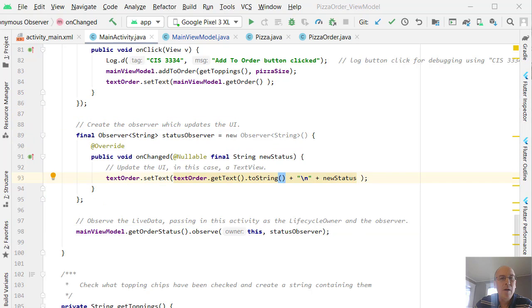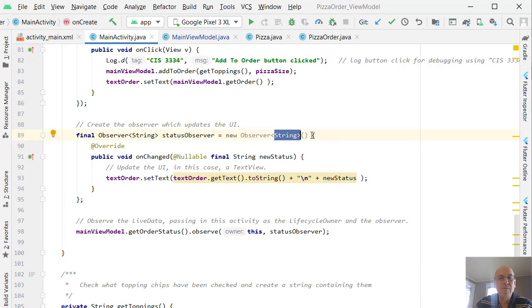Again, first we're going to declare an observer class. We're going to give it some variable name, and we'll use that later on. And we say new observer, so we're going to call the create method. And again, since we're observing a string, this template has to have a string in it.